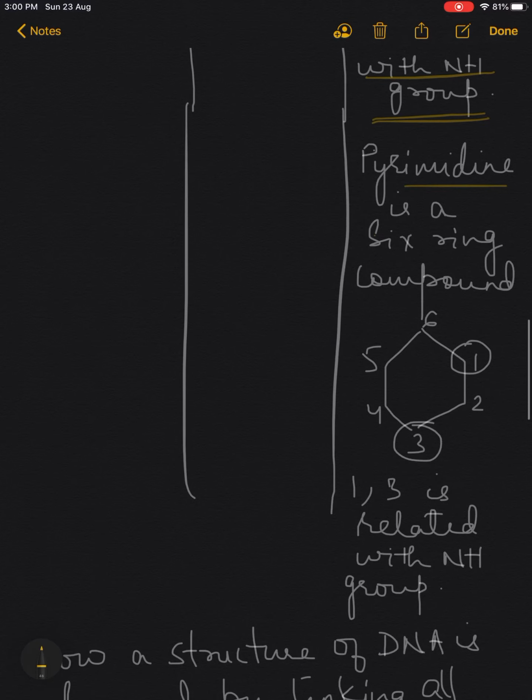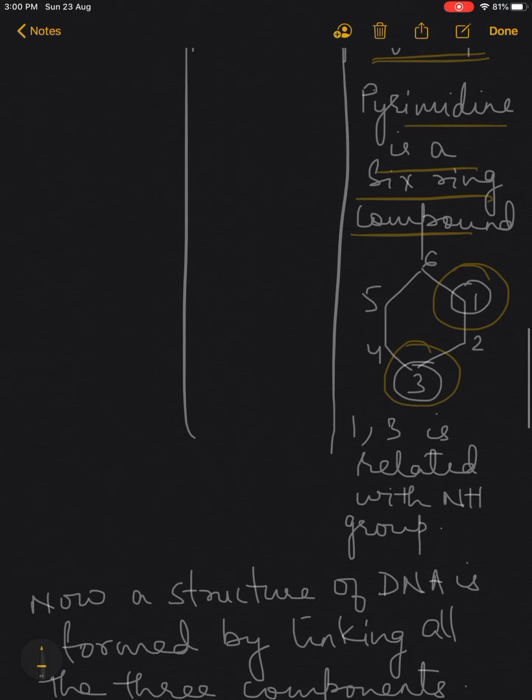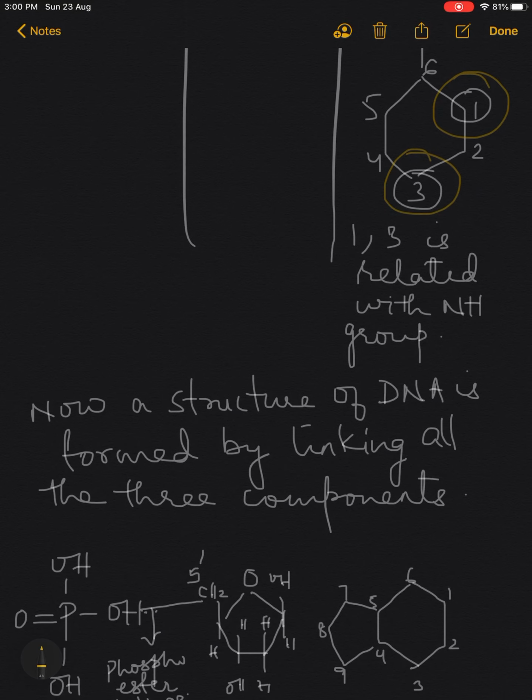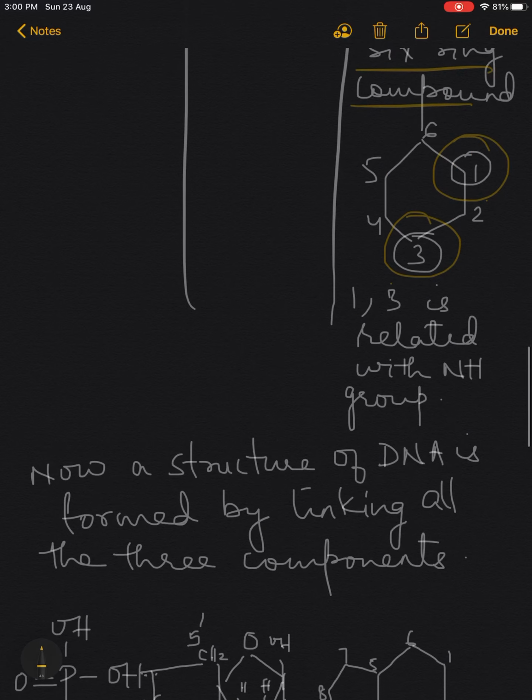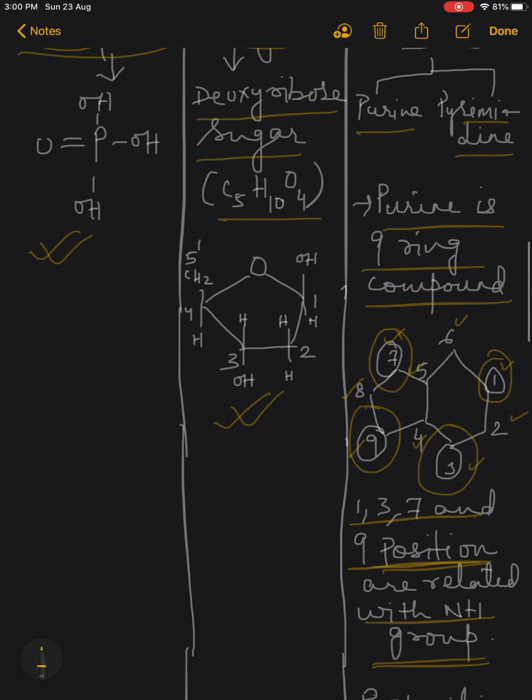Now let us see about pyrimidines. It is a 6-ring compound and there are only 2 positions for the joining of the amino group, that is NH group, position number 1 and 3. Now children, let us see the structure. Remember, all these 3 components join together to form one nucleotide.